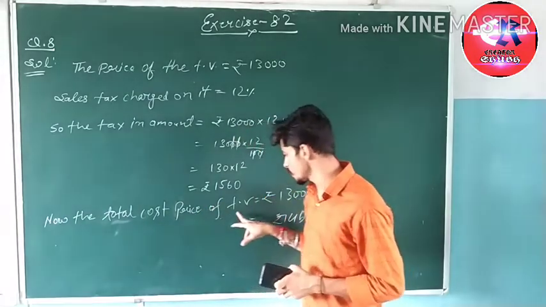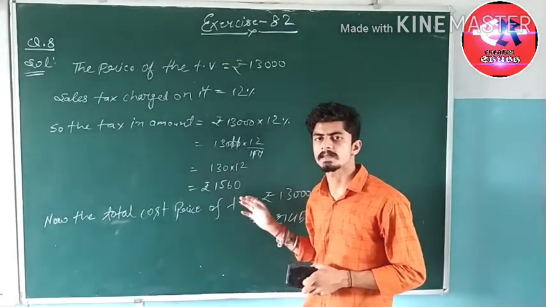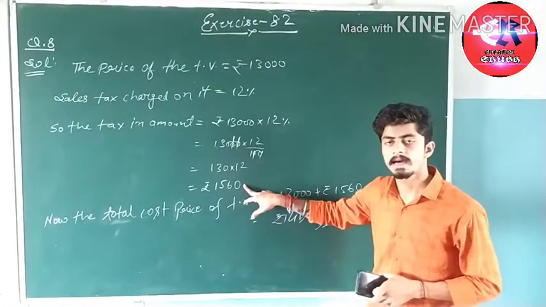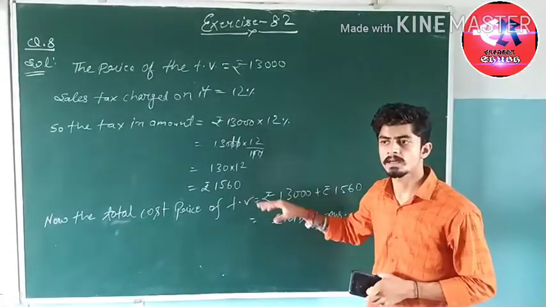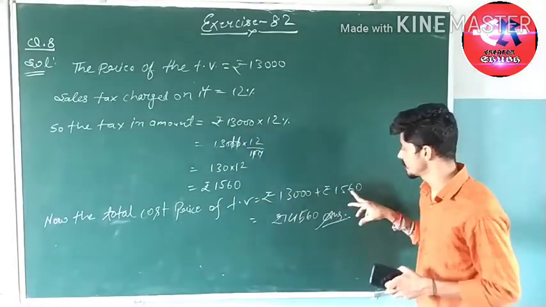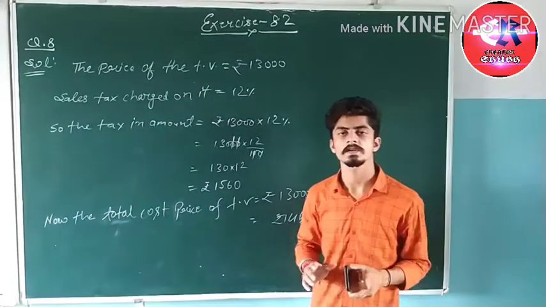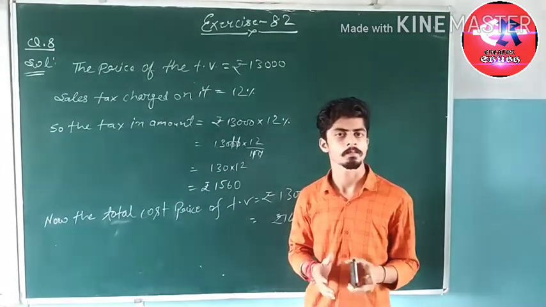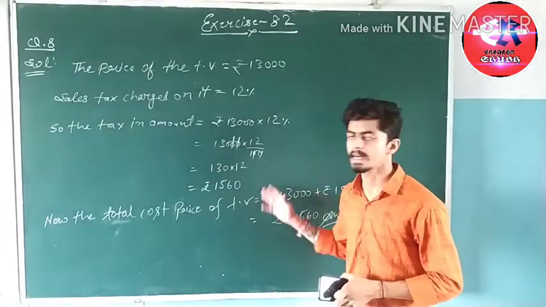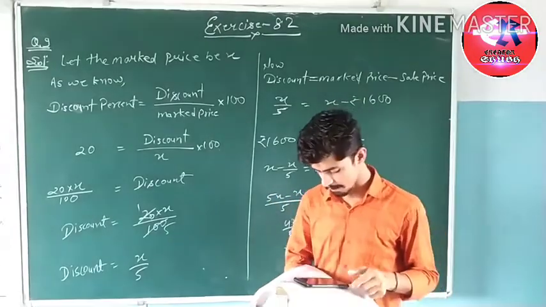So the total cost price of the TV, as we know the overhead expenses, we can also include the tax in the overhead expenses. So 13,000 plus 1560 will become 14,560. So this is the total amount which the customer has to pay to the shopkeeper. That's all for the solution of question number 8. The next question is question number 9.